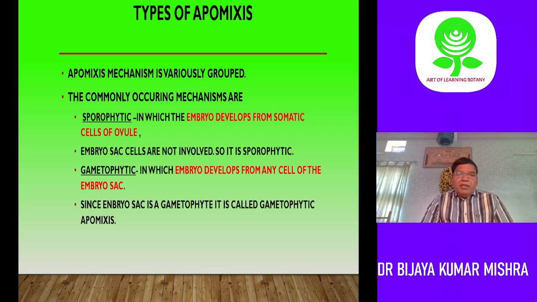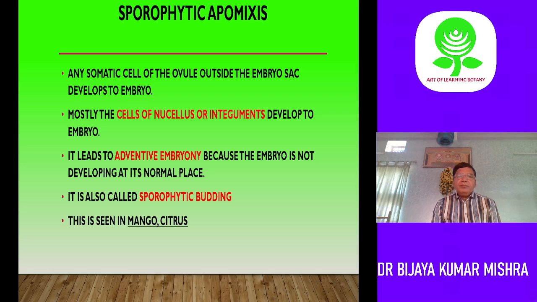But gametophytic apomixis involves the embryo sac. Outside the embryo sac, it is sporophytic; inside the embryo sac, it is gametophytic. Any cell of the embryo sac can develop into the embryo without fertilization. Now, in sporophytic apomixis, any somatic cell of the ovule outside the embryo sac develops into an embryo.